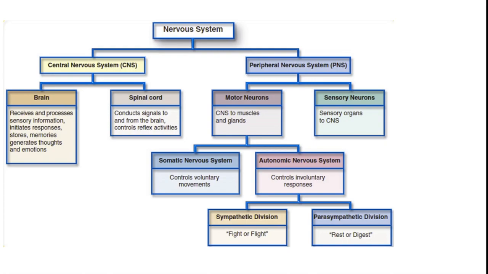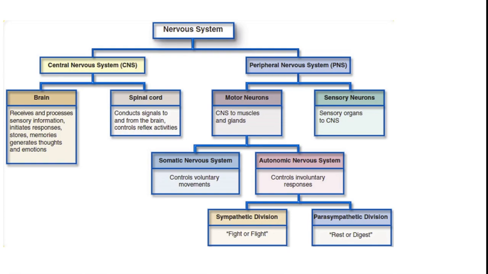Now here I have given you a summary in tabular form. The nervous system is divided into two: central nervous system and peripheral nervous system. Central nervous system: brain and spinal cord. The brain receives and processes sensory information and initiates responses. The spinal cord conducts signals to and from the brain and controls reflex activity.